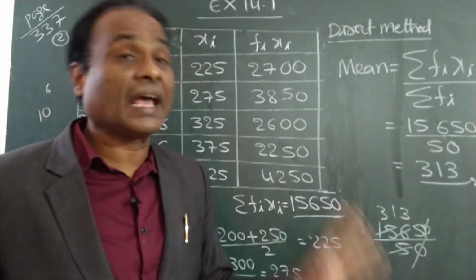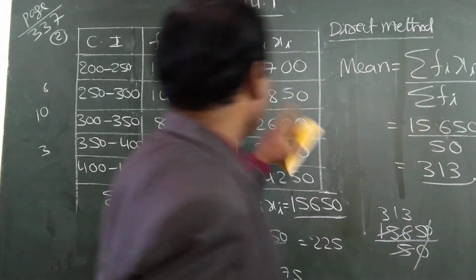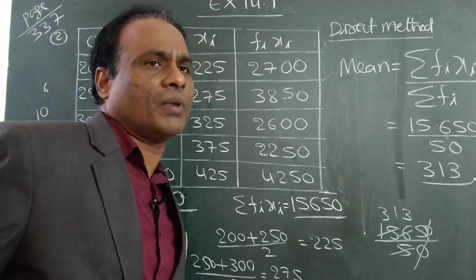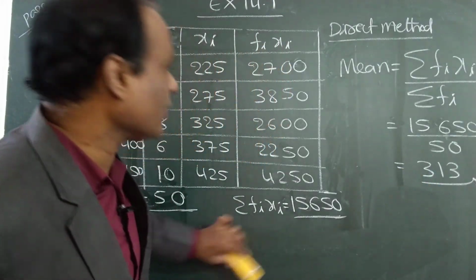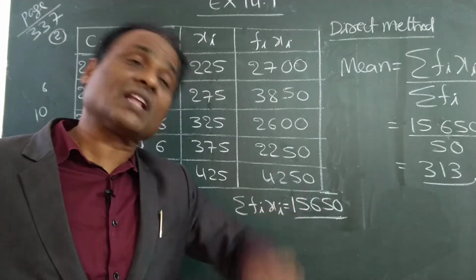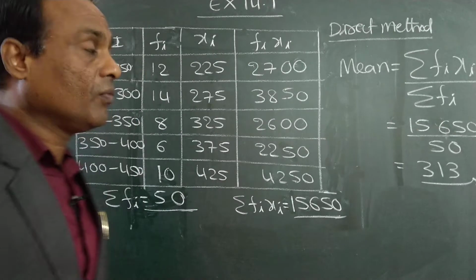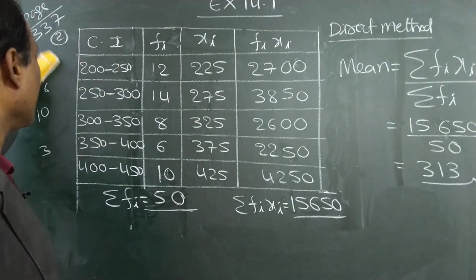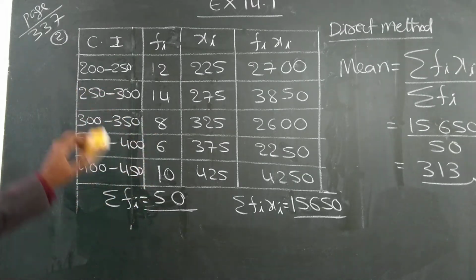This is the direct method, and of course simplification may be a bit difficult but it is easy to remember. So you remember this method, and the next problem also I will apply the same method. After that I will explain the next method, that is the assumed mean method. First you become perfect in this, otherwise you will get confused.